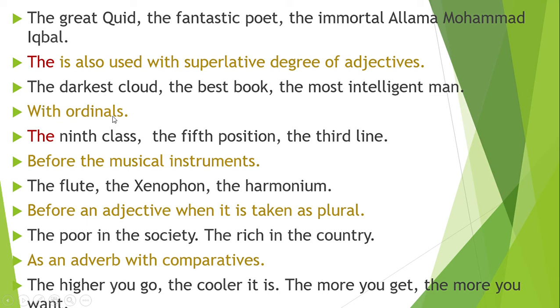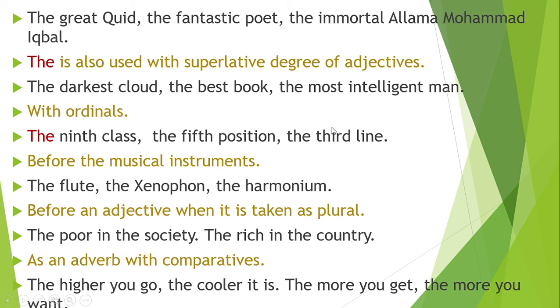The ordinals. What is ordinals? Ordinals mean order. 1, 2, 3 are cardinals, and ordinals are first, second, third. So here ordinals: the ninth class, the first, the second, the third, the fifth position, the third line.